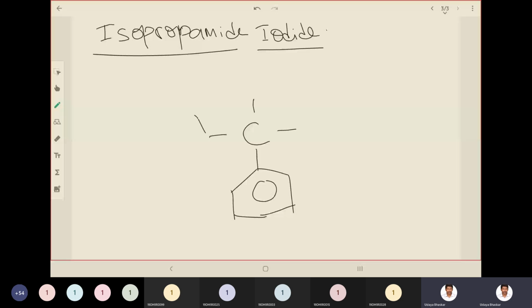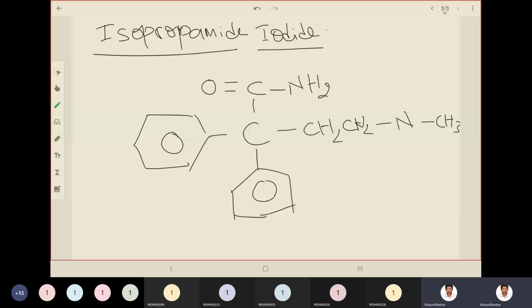One is an amide, C double bond O, NH2 is the amide, right? Now you have an ethyl link here. To this you have a nitrogen of an amine, which has a methyl group attached and two more groups, that are isopropyl groups. CH, CH3, CH3.